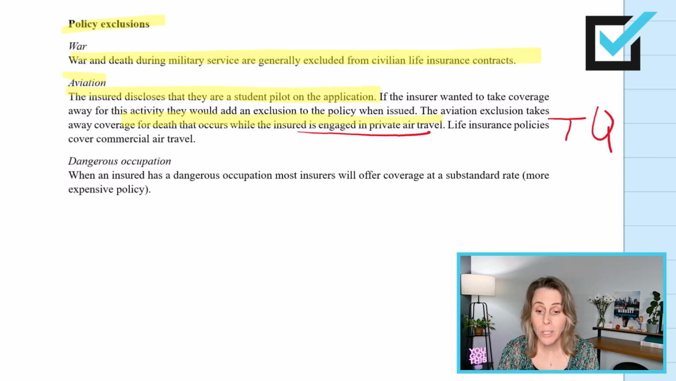Dangerous occupation. When an insured has a dangerous occupation, most insurers will offer coverage at a substandard rate, a more expensive policy. So that's always the first counteroffer that the underwriter is going to make if an insured has a dangerous job. They're going to say, sure, we'll sell you life insurance, but your premium is now higher. The applicant has the right to say yes to that counteroffer or no, and go to another insurance company and hope that that doesn't happen to them there.